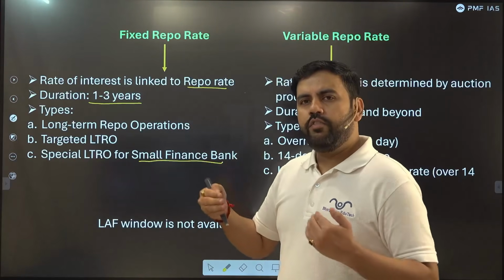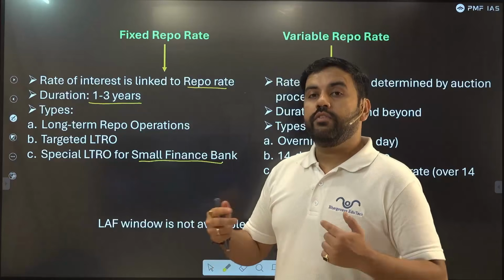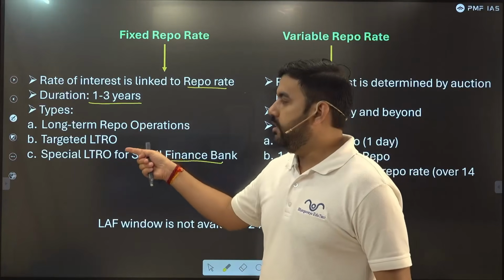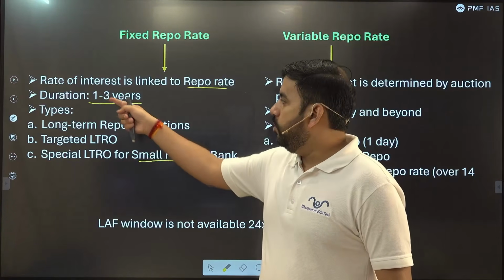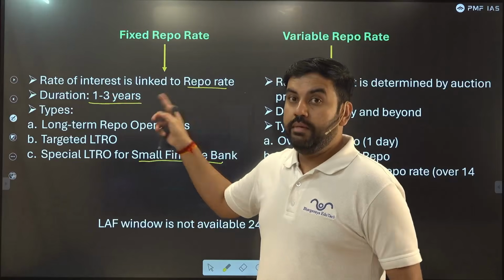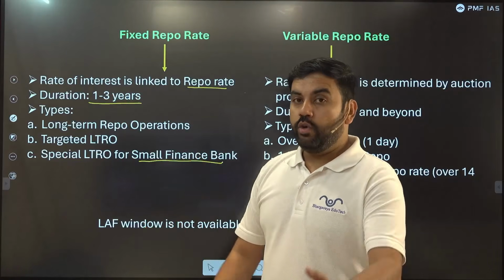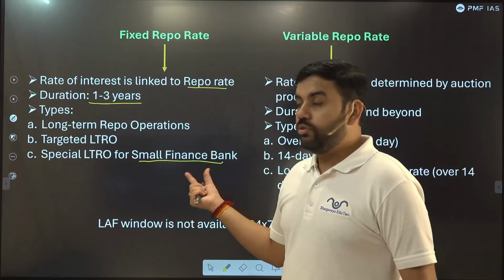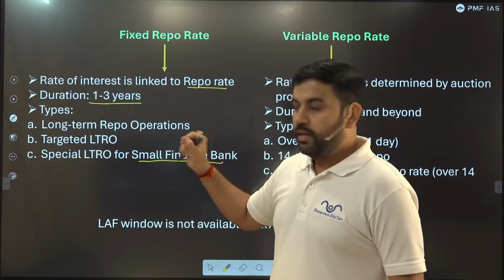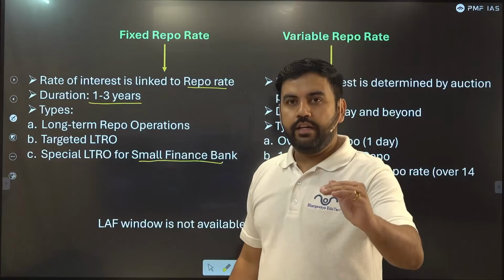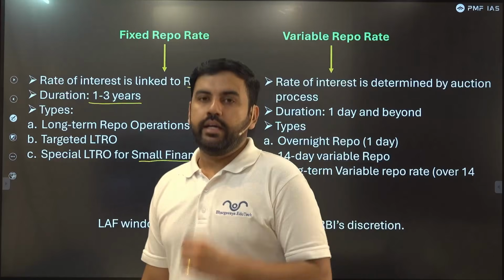So different kinds of audience are there, different kinds of customers are there. For them, different kinds of repos are available. Duration remains 1 year to 3 years. Minimum 1 year should be there. So if, let's say, a small finance bank goes to RBI to avail loan, minimum 1 year, and for 1 year it will remain fixed. All right.